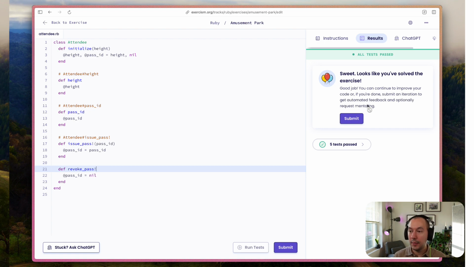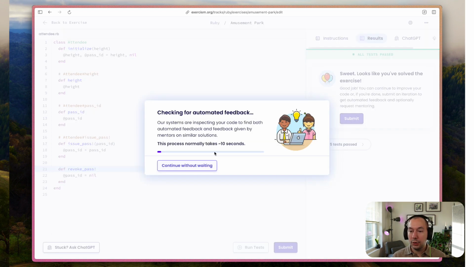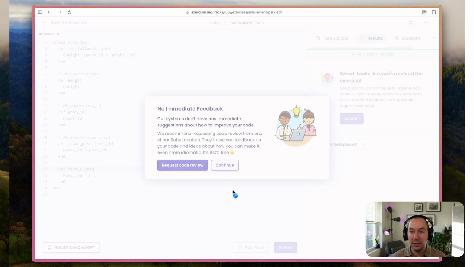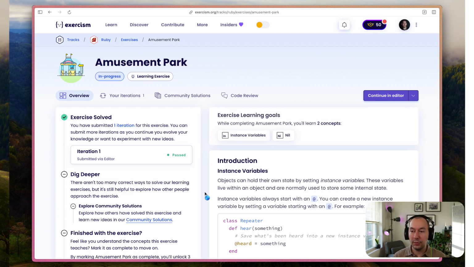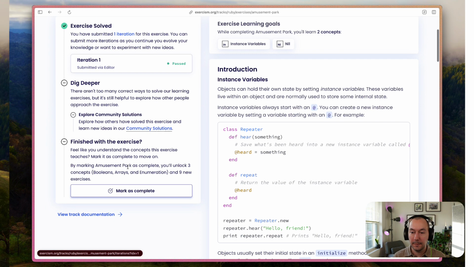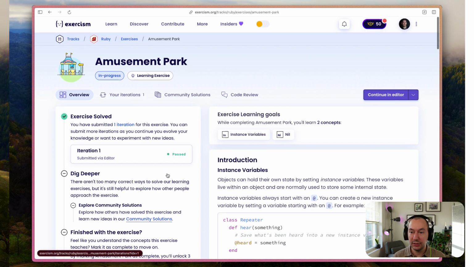Yep. So we're just going to quickly submit this so that we can get the automated feedback to point out if there's anything. I'm not going to do a code review, but I always recommend that on Exercism. You will always be surprised with the additional information that the mentors on here can provide. I just want to make sure that the automated tool doesn't suggest any changes.